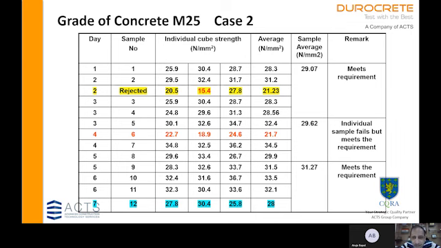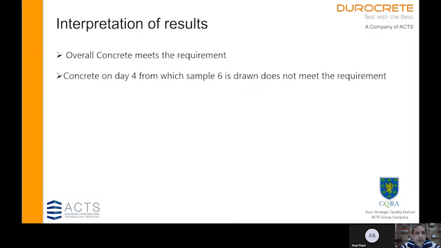So in this case, now we have 4 samples, 31.5, 33.5, 32.1 and 28, and average is 31.27. So individually samples are meeting the requirement, and overall group mean is also meeting the requirement. So interpretation of test results will be overall concrete meets the requirement, and only the concrete on day 4 from which sample 6 was drawn does not meet the requirement.